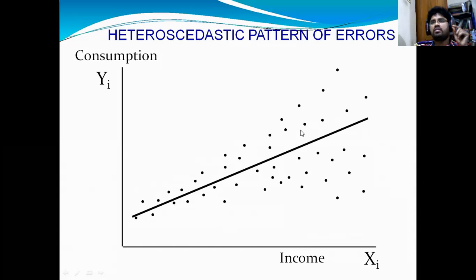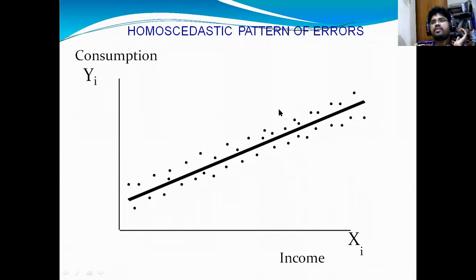Have you observed? Srikant, Monica, Maheshwari, Shivakumar. Hello, you should respond, sir, otherwise I cannot understand whether you have understood or not. Yes, sir, it is clear. Okay. So if the dots are very far away from this line, it is called heteroscedastic. If the dots are very close to this line, this is called homoscedastic.